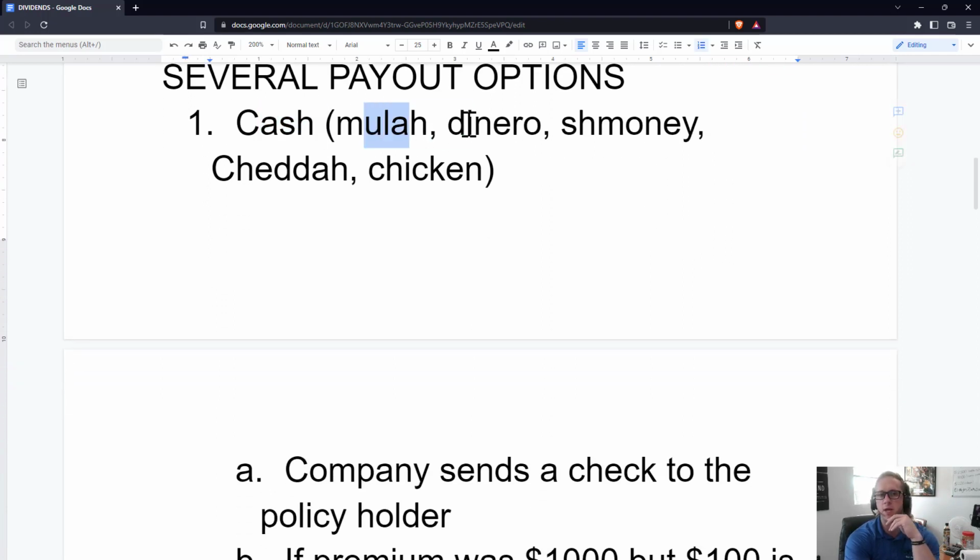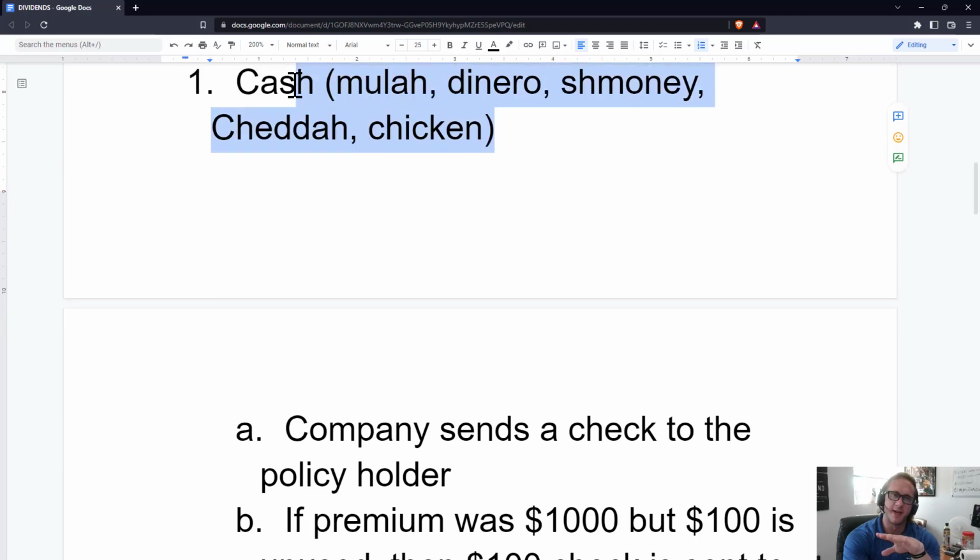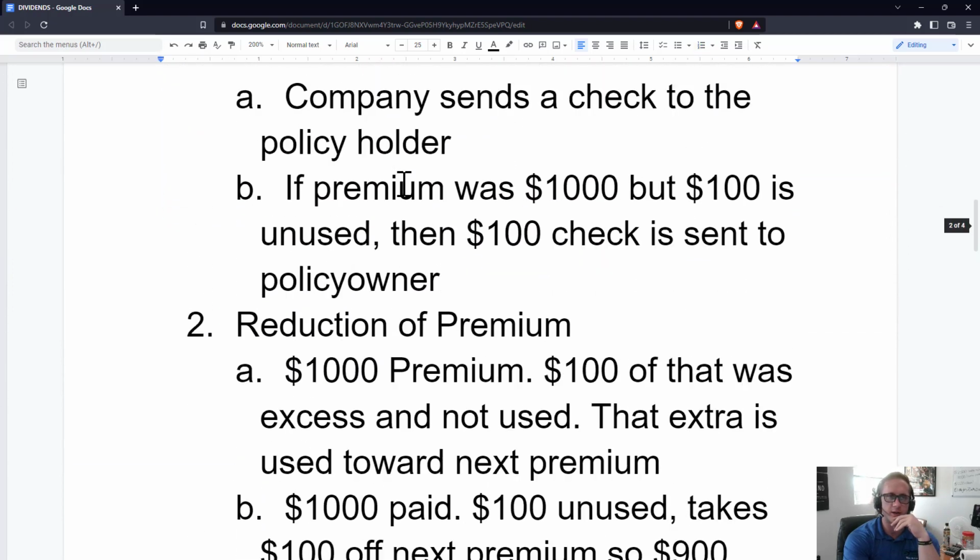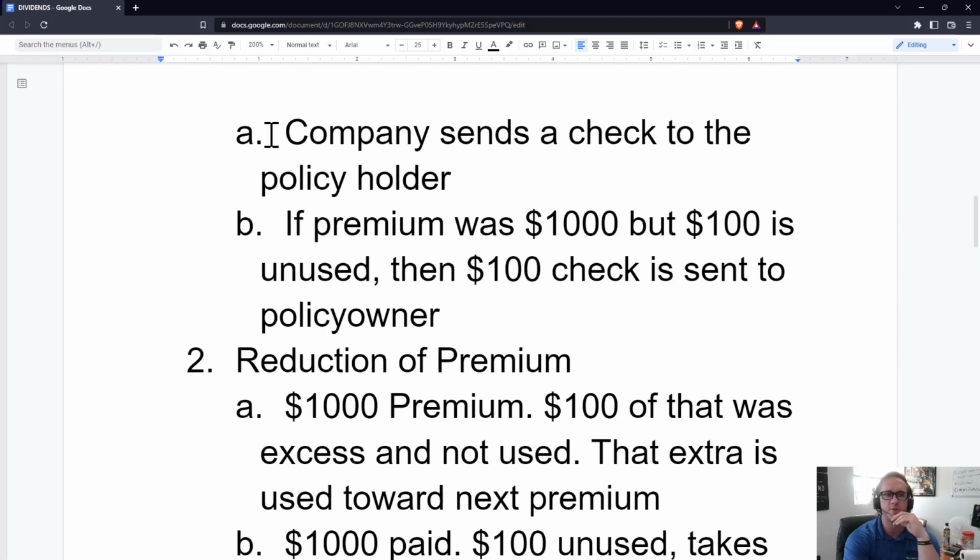One is cash, moolah, dinero, shmoney, cheddar, chicken. So whatever they want to call it. You don't have to know that, but bottom line, I'm making a joke there for a few mega serious people without a sense of humor.